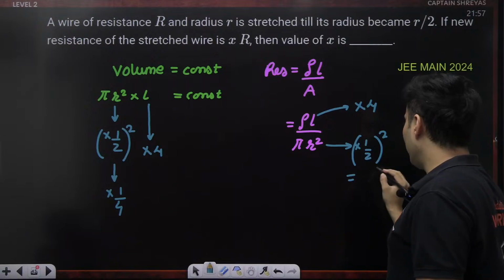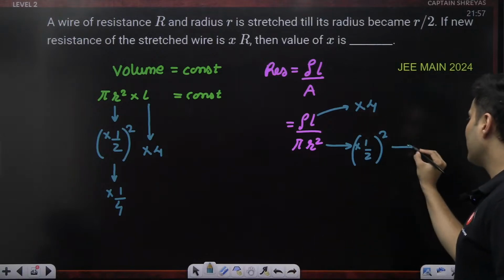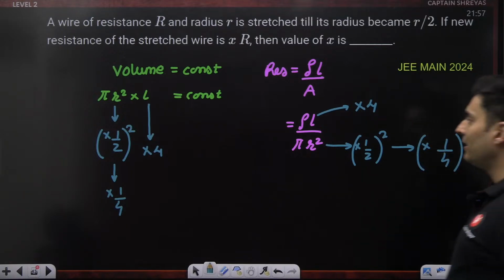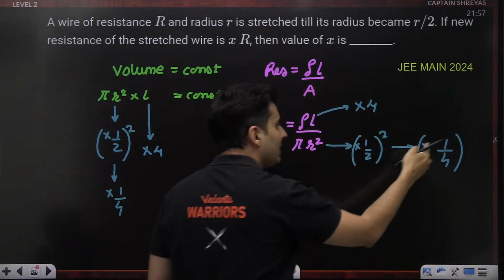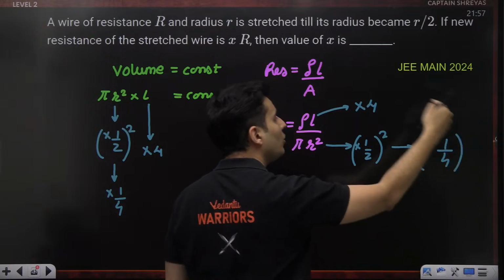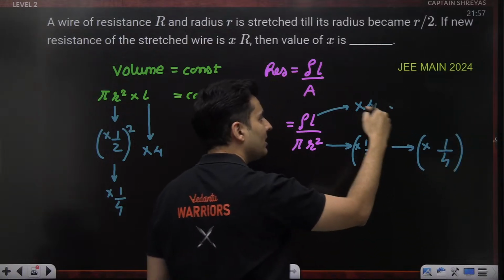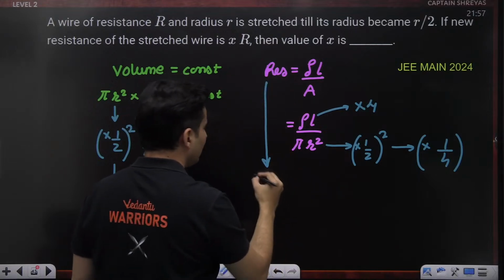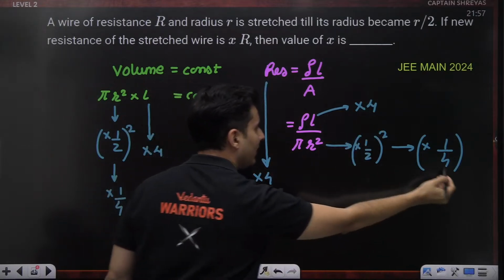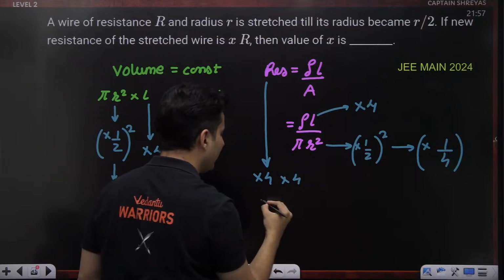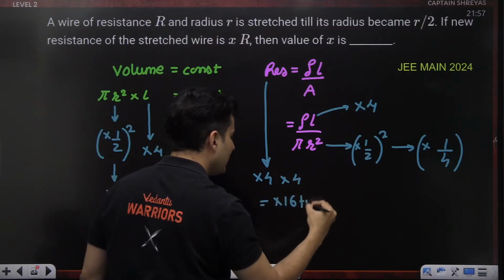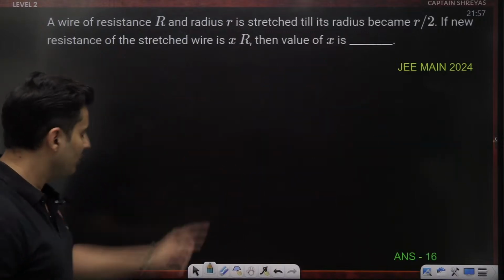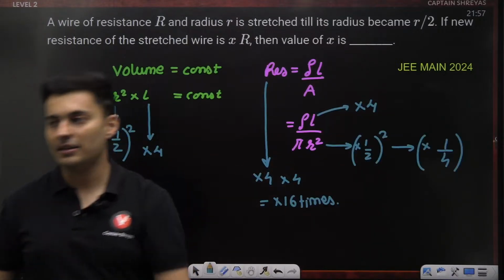The square of half is 1 by 4 times in the denominator. If it is 1 by 4 in the denominator, in the numerator it becomes 4 times. This 4 is already there, so the original 4 and this 4 in the numerator make it 16 times the old resistance. Hence the answer should be 16. Yes, it is the correct answer.